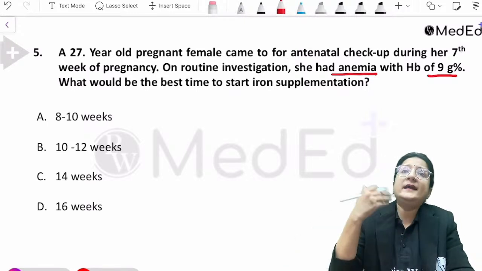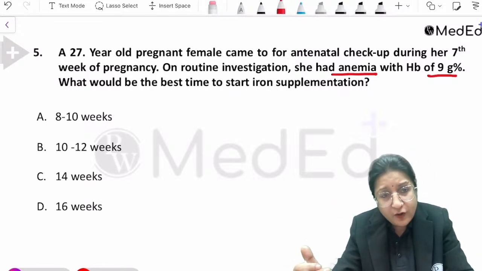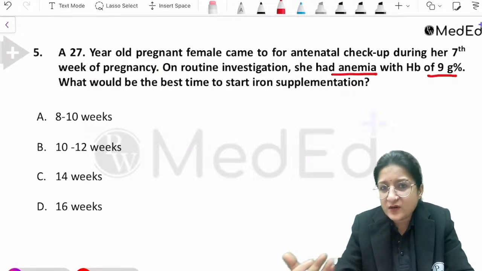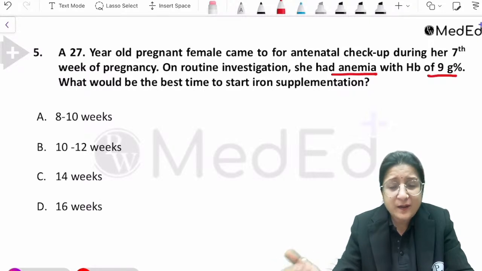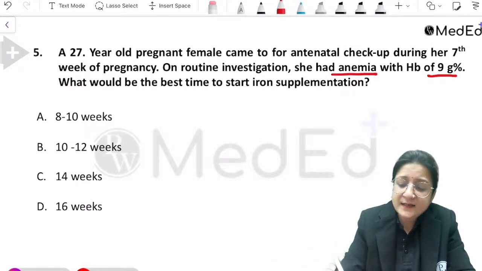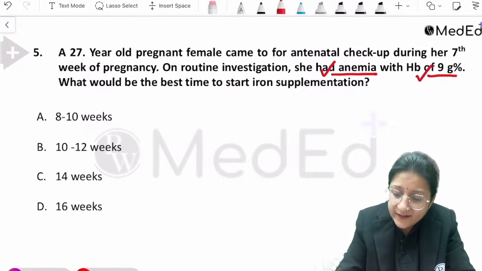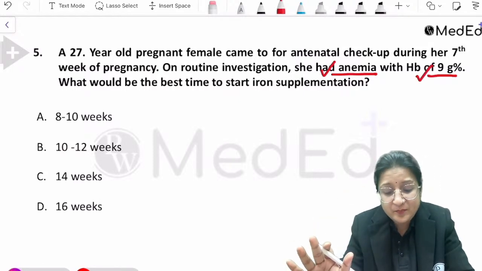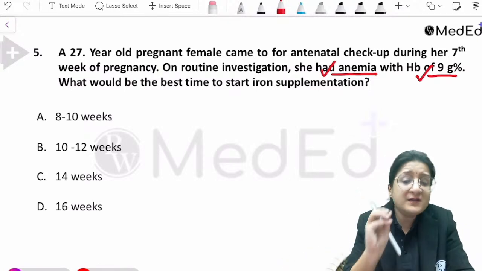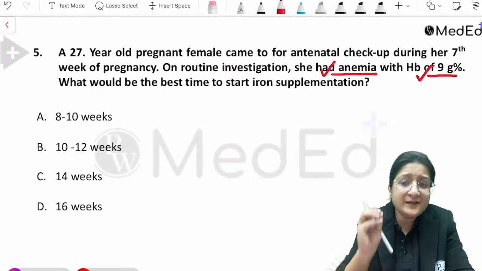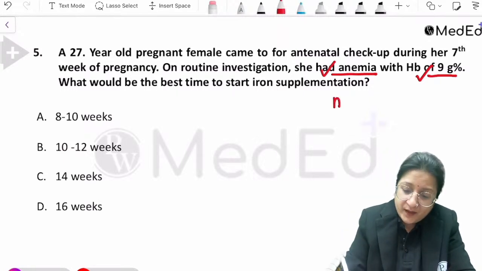In routine prophylaxis, for all pregnant women, we start in the 2nd trimester, somewhere beyond 16 weeks onwards. But here the catch was that the woman is already anemic. Her hemoglobin is already less than 11 gram%. So that was the catch, that she's already anemic. If you classify it, she already had moderate anemia, right?